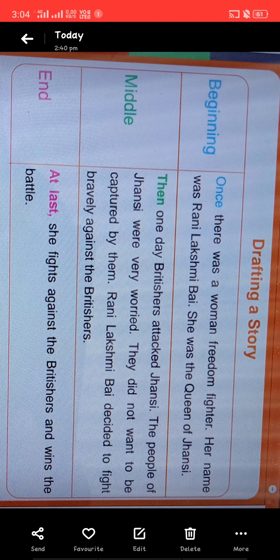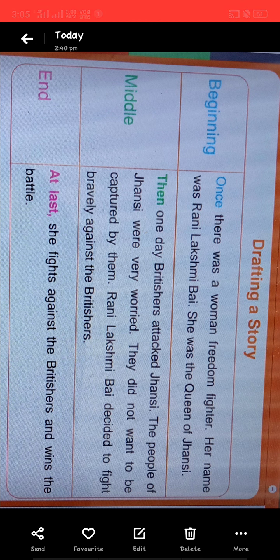Then you want to form a sentence. Try to form a sentence. Once there was a woman freedom fighter. Her name was Rani Lakshmi Bai. She was the queen of Jhansi.